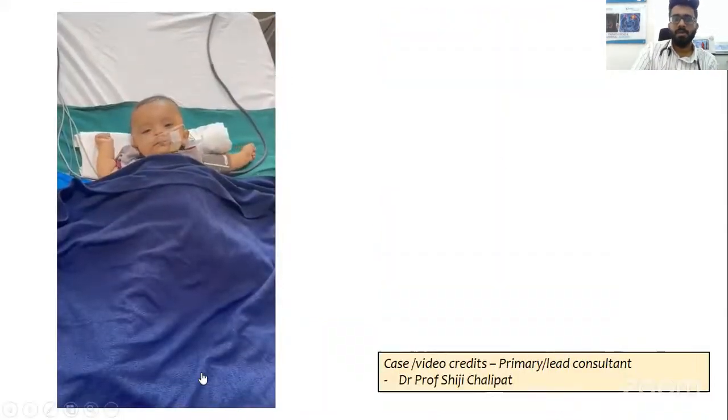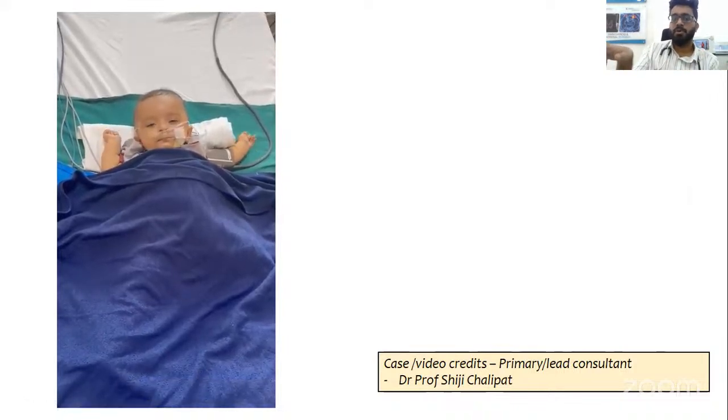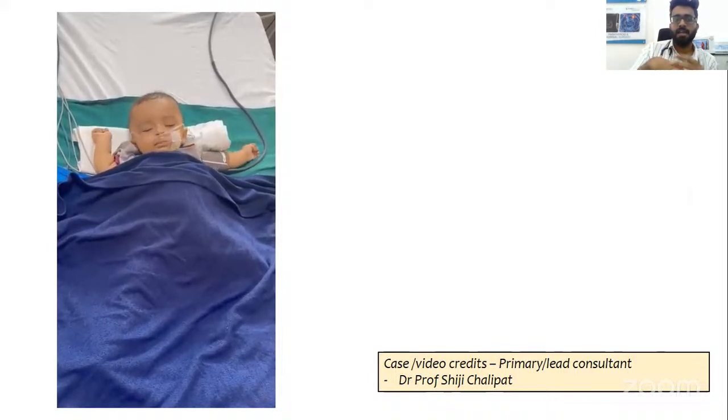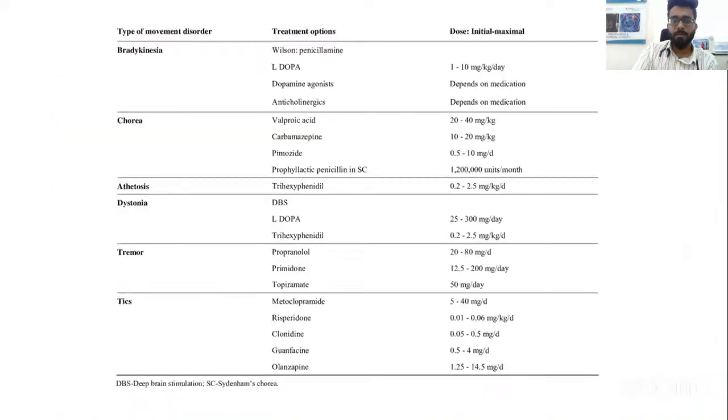So this is one of the movement disorders in a child with a suspected neurometabolic disorder. If you see, there are choreoathetotic movements. It's very beautifully seen in this video. There are random involuntary distal as well as proximal slow movements which can be seen. Both a combination of chorea and athetosis can be seen.